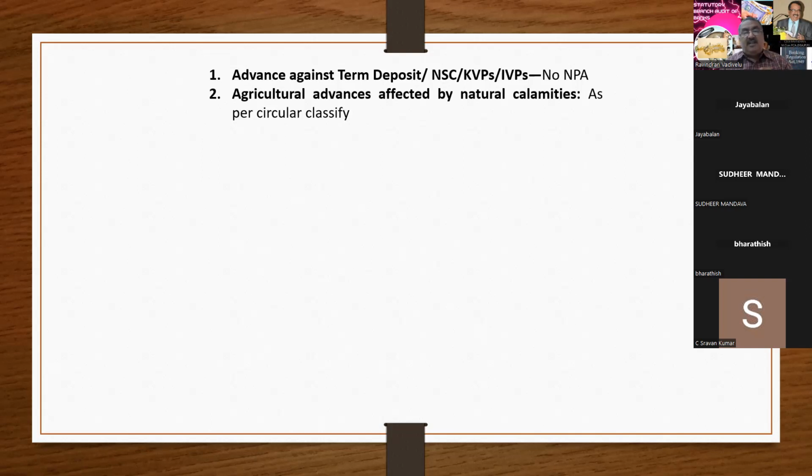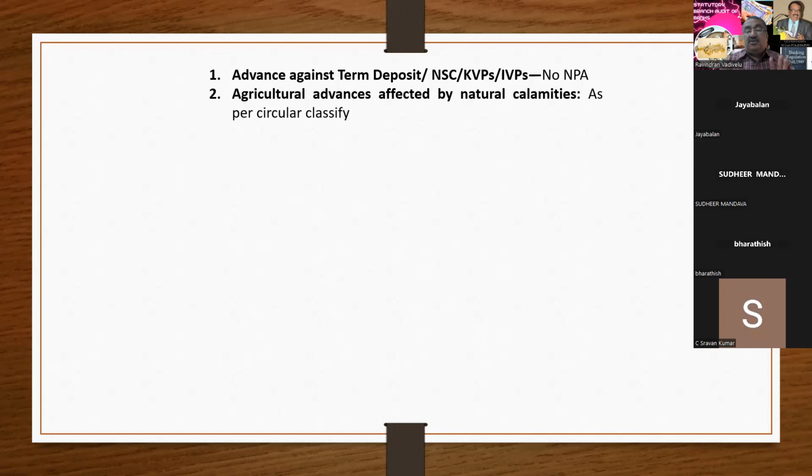In that circular, they clearly and specifically mention which area it is applicable to. But even the bankers apply this to the entire India.